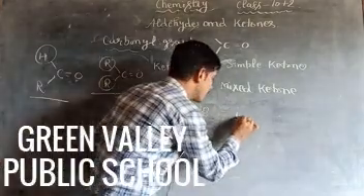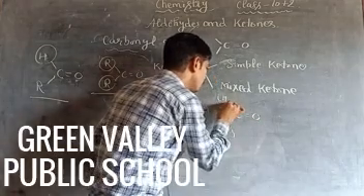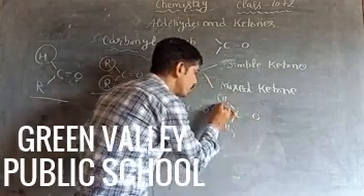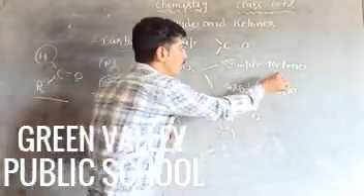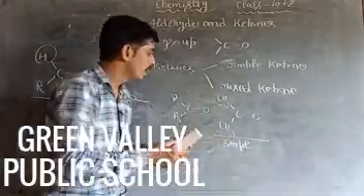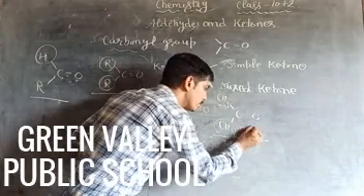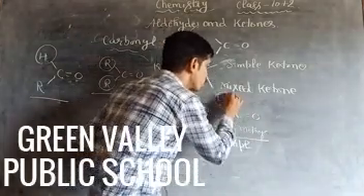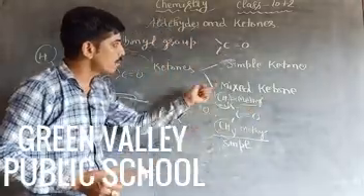For example, C double bond O with CH3 and CH3. This one is an alkyl group and this one is an alkyl group. This is the example of a simple ketone. Why? The same alkyl group joins. This one is a methyl group and this one is also a methyl group. If the same alkyl group joins to the carbonyl carbon, that forms simple ketones.